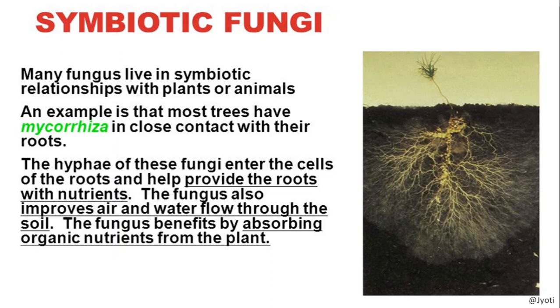As the root hairs are developed more and more and become diffused, very easily it can absorb the nutrients from the soil along with the minerals and water. So this fungal association with the roots of the big trees is called mycorrhiza.